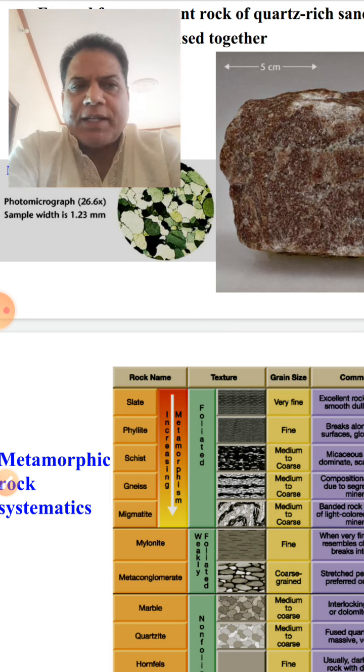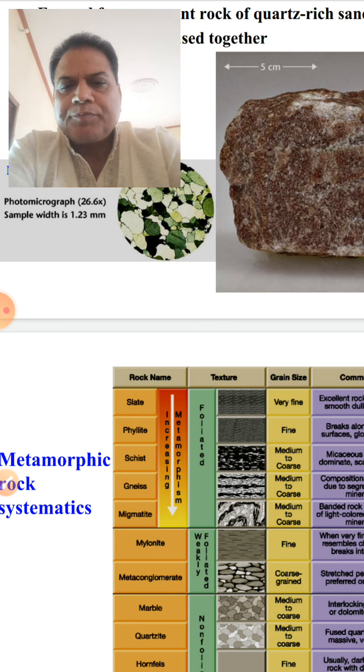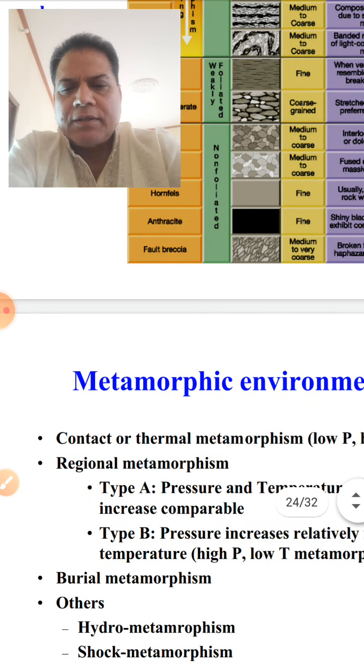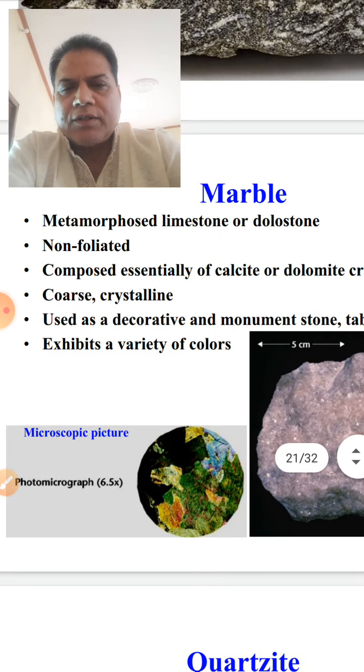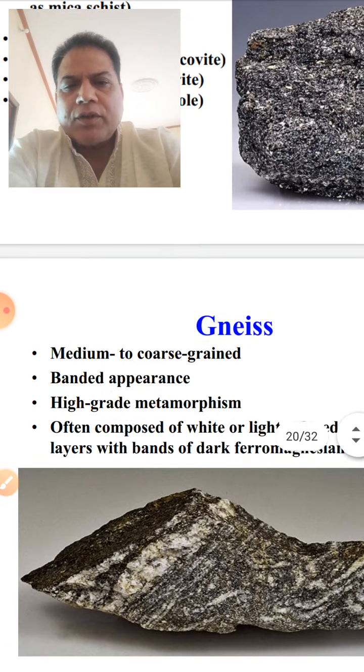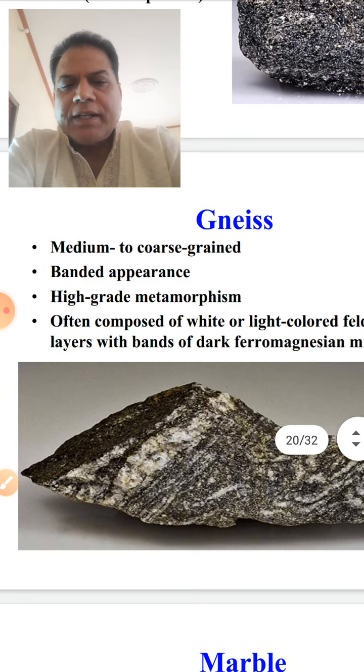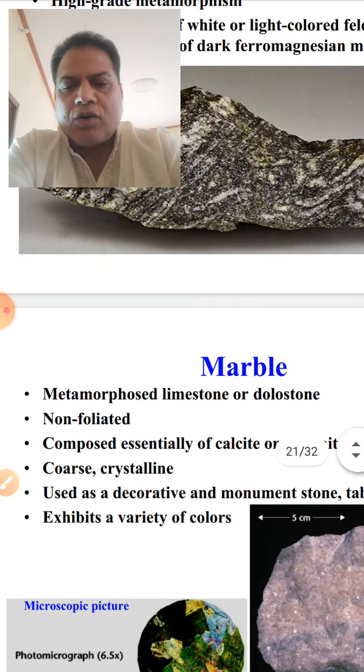The difference is that in the sedimentary rock you will have the cementing material, whereas in the metamorphic rock the grains will be interlocked. The cementing material recrystallizes as quartz. Similarly, in limestone, the cementing material crystallizes as calcite and the grains interlock. So these are the important rocks, quartzite and marble, in the category of non-foliated rocks. There is also the rock hornfels.